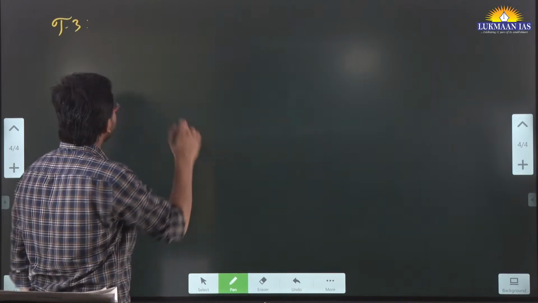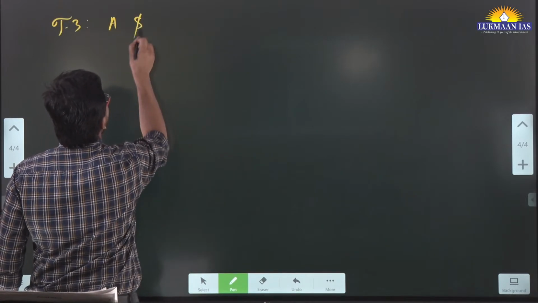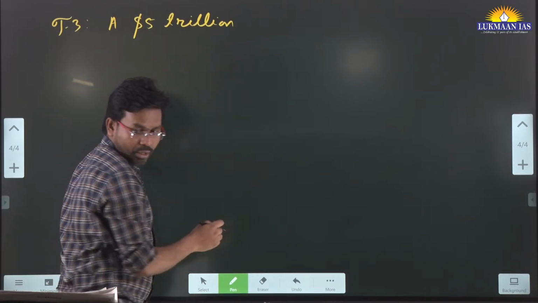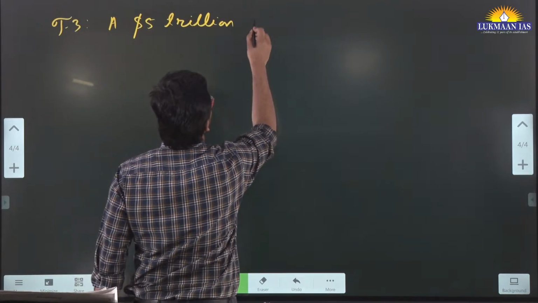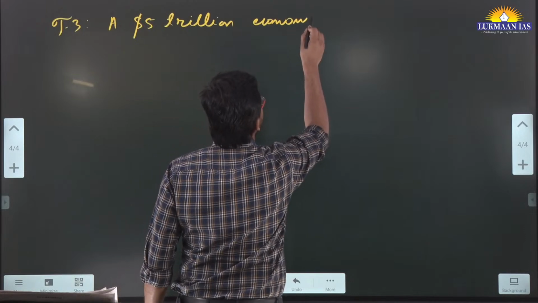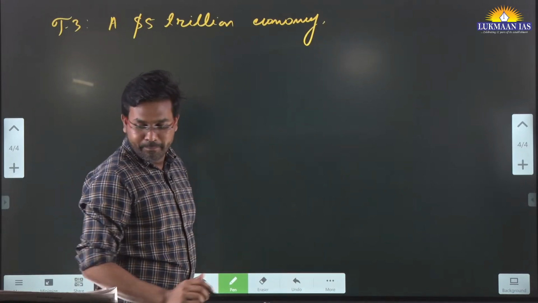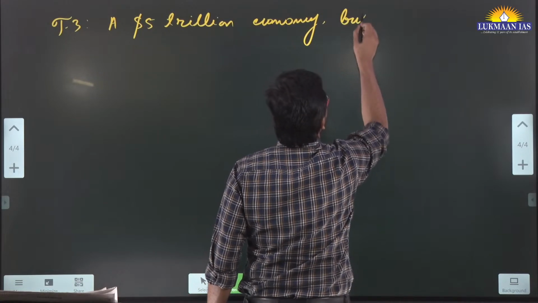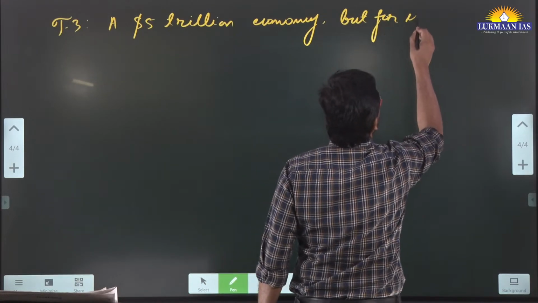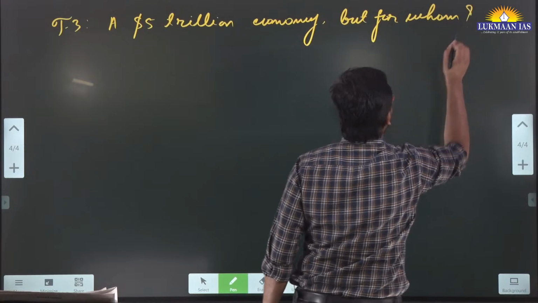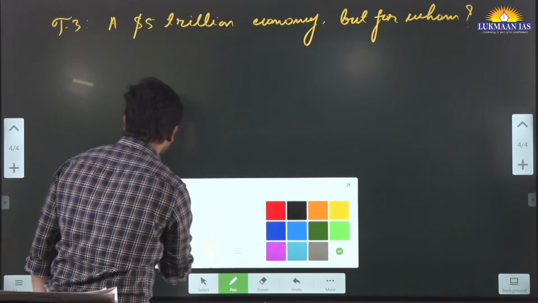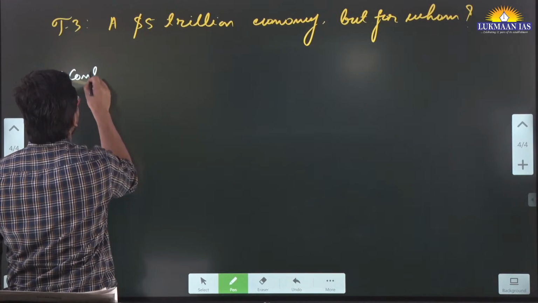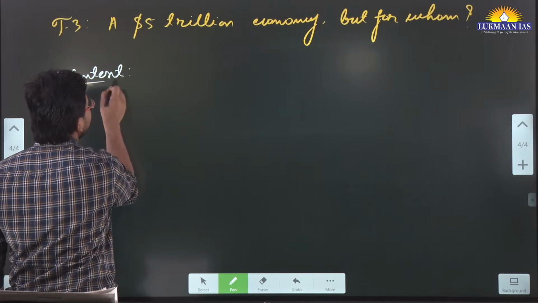A $5 trillion economy, but for whom? This becomes a very important question. In this article, the author has talked about many things, and we are going to discuss it.